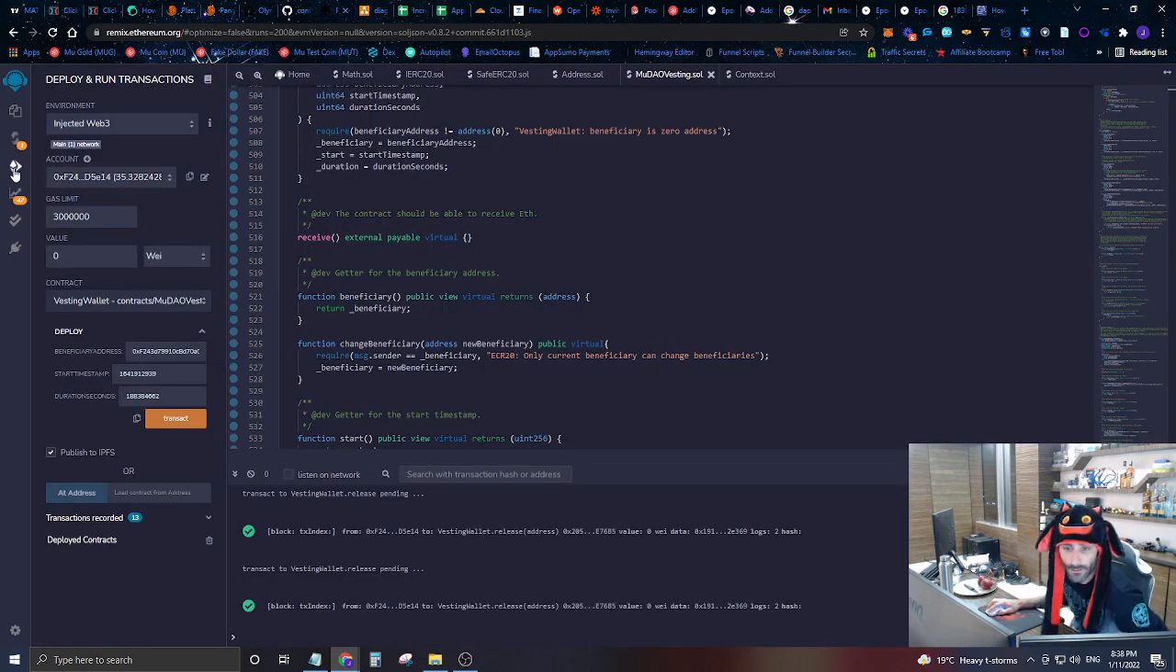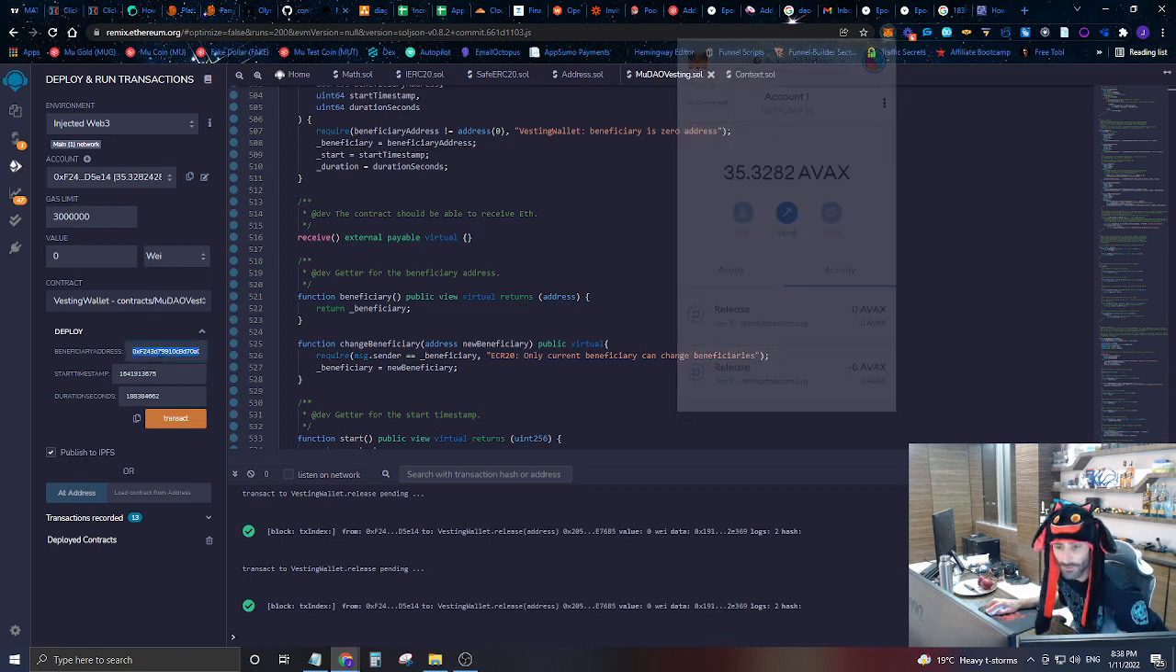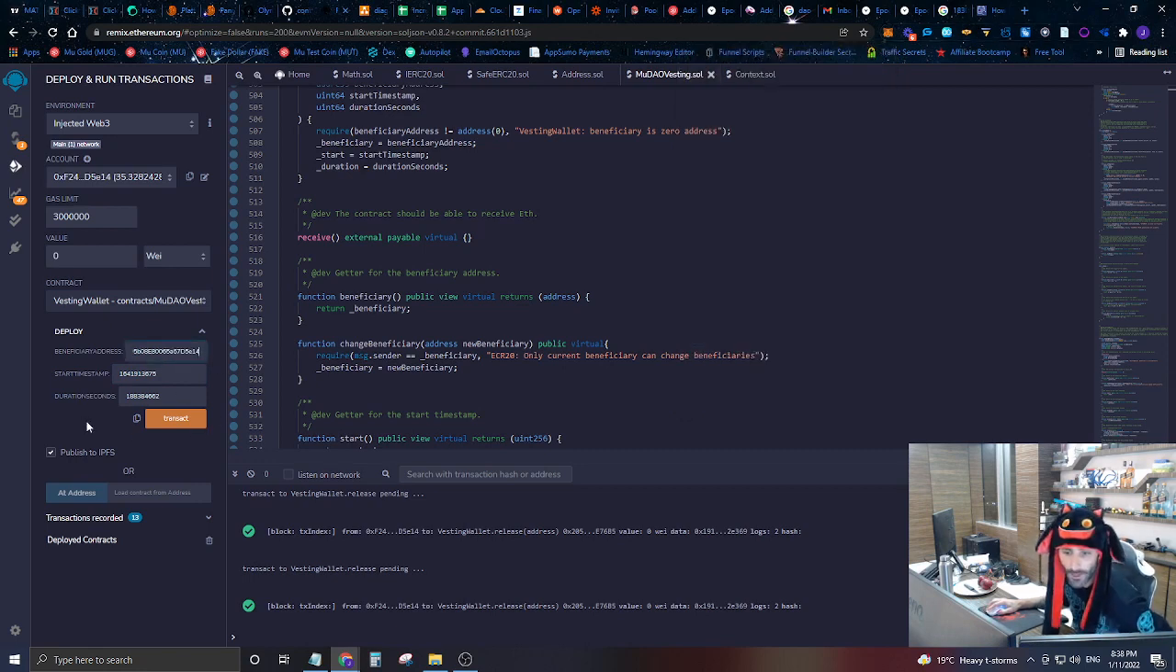And let's come over here to our contract, and let's go to deploy a contract. We're going to deploy this vesting wallet right here, and we're going to put this as a start time. I'm going to go ahead and put our address as a beneficiary. Remember, we can change this beneficiary to the MuDAO using the change beneficiary function as long as we are the current beneficiary. And then let's go in and actually create this duration in seconds.